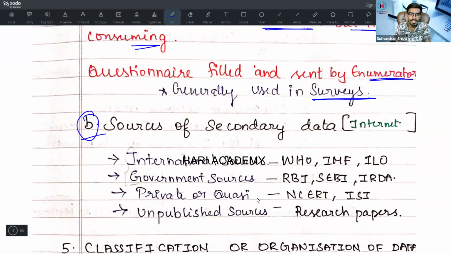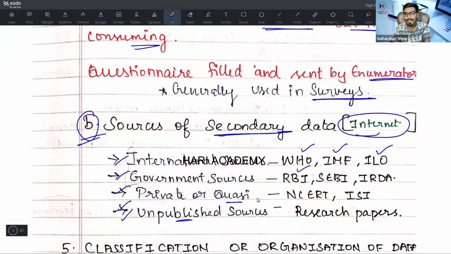Then come to secondary data. What is meant by secondary data? It is the sources of secondary data based on the internet. Whatever data and reports are available, those reports are known as secondary data in the current internet scenario. That is basically divided into 4 parts. One is international, next is government sources, next is private or quasi, and next is unpublished sources. If it is international, WHO, International Monetary Fund, International Labour Organization are covered.